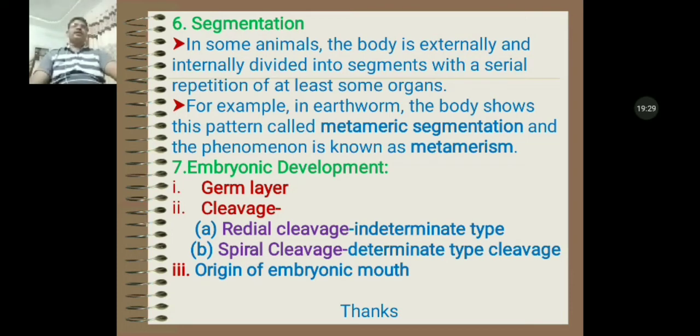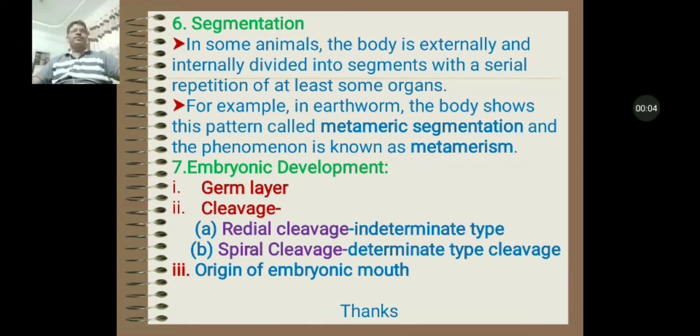Or we can understand segmentation by putting all the animals in three categories. Ameria means there is no segmentation of the body. Oligomeria means few segmentations on the body, and meria means the body is segmented, all of the body is segmented. Hence, all the animals can be classified on the presence or absence of segmentation.